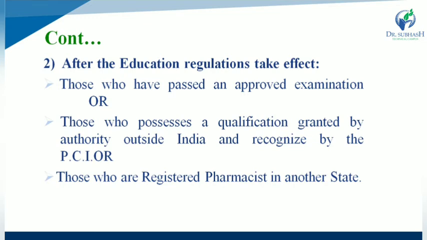So after the education regulation takes place, three conditions. First one, that is those who have passed an approved examination. Otherwise, second option, that is those who possess a qualification that is granted by authority outside India and they are recognized by PCI. And third one, that is those who are registered pharmacist in another state.